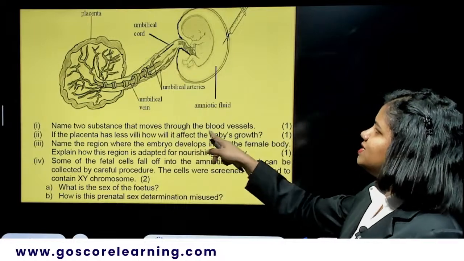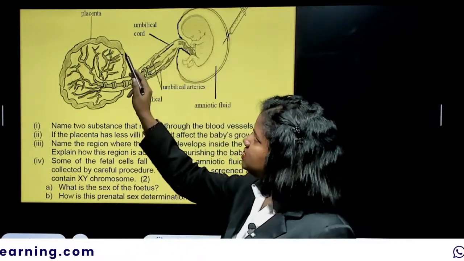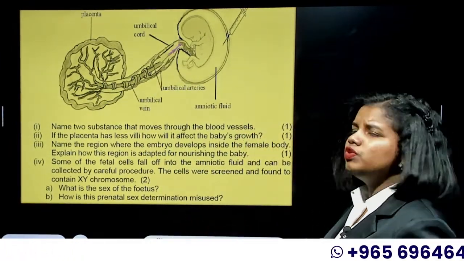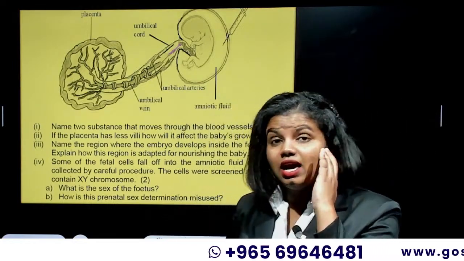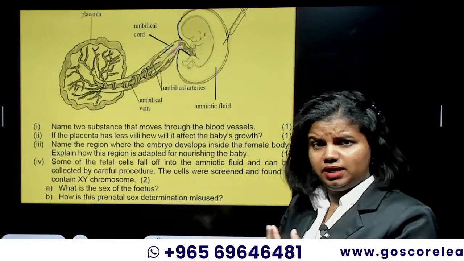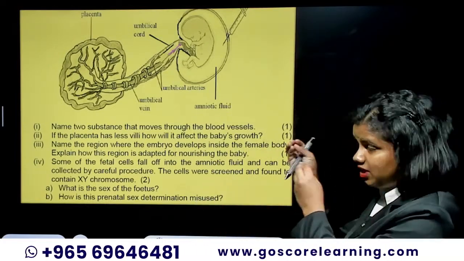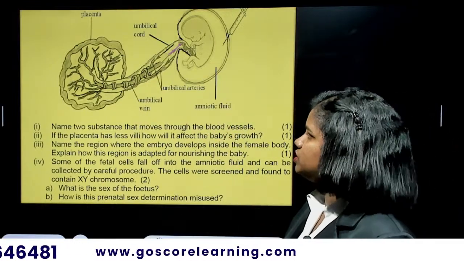Name 2 substances that move through the blood vessel. So, this is a fetus, this is the placenta, and this is the umbilical cord. Anything that is moving through the umbilical cord can be food like glucose, the nutrients, maybe waste material from the baby like the CO2, exchanged from their blood to the mother's blood. It all can be written under that particular question.